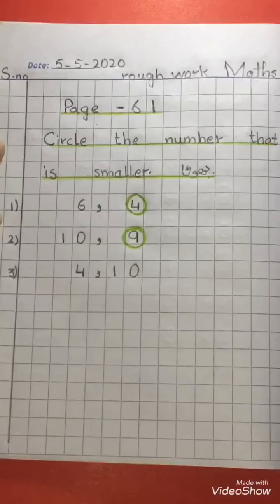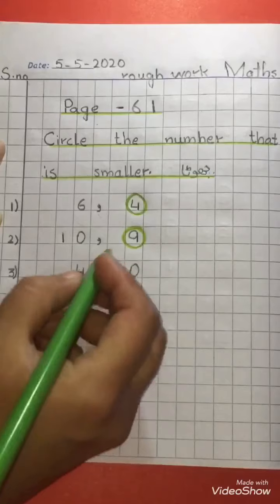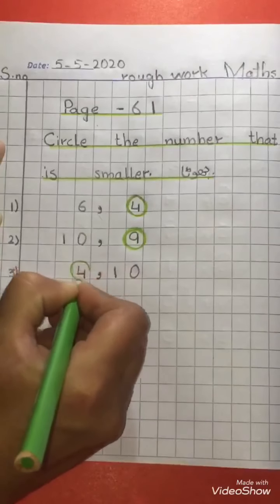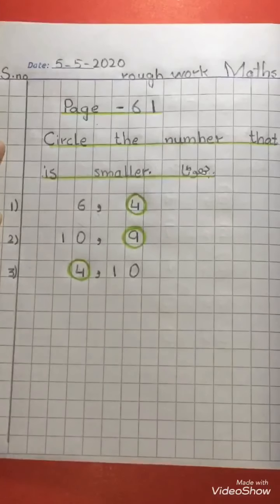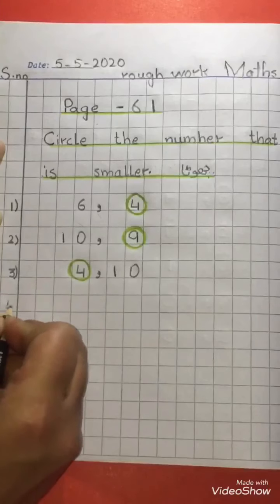Students, in number 4 and 10, which one is the smaller number? 4 is the smaller number. So we will encircle number 4 with the help of color like this. Now we will write the next question. Question number 4.